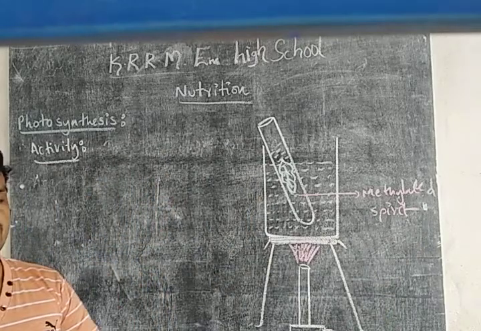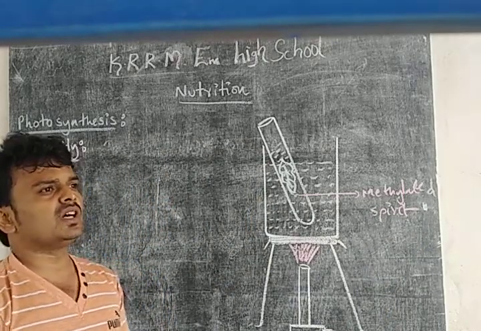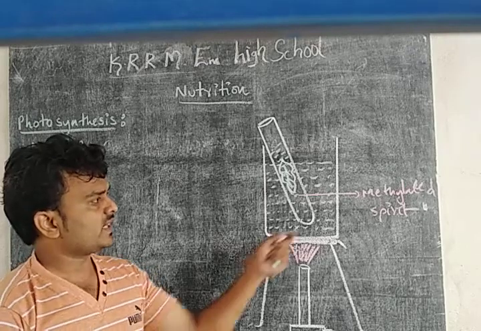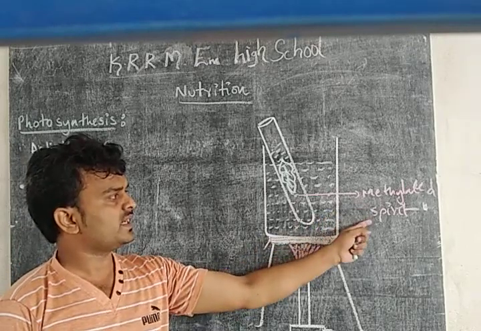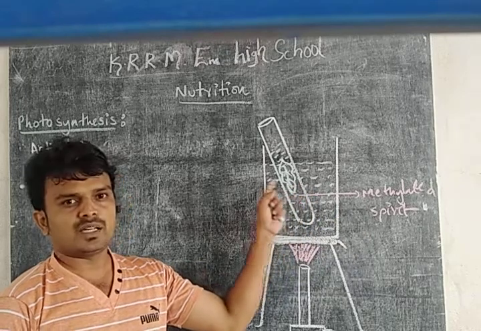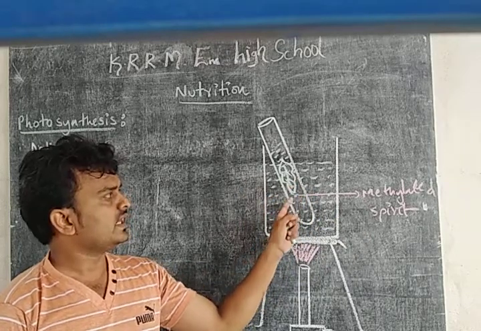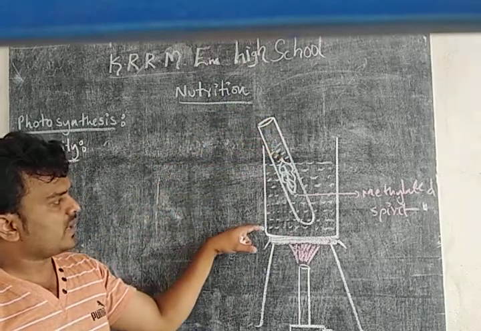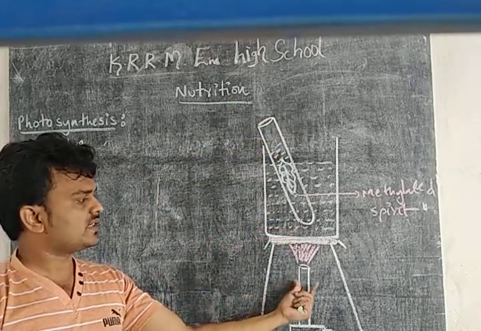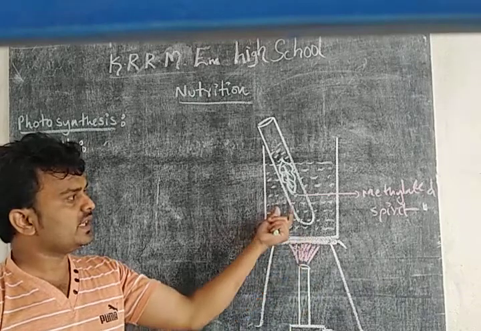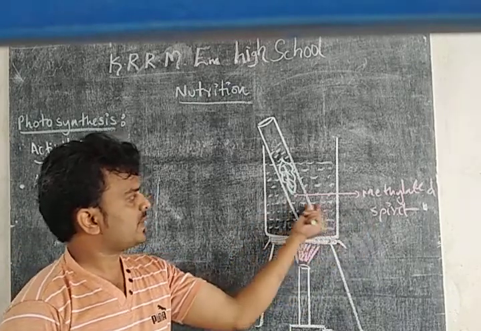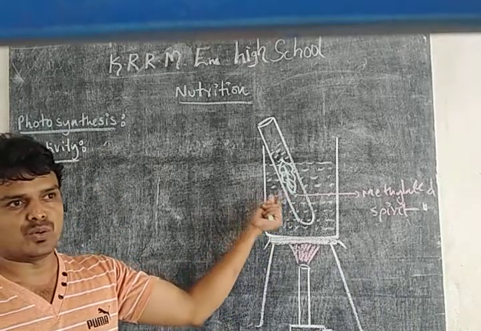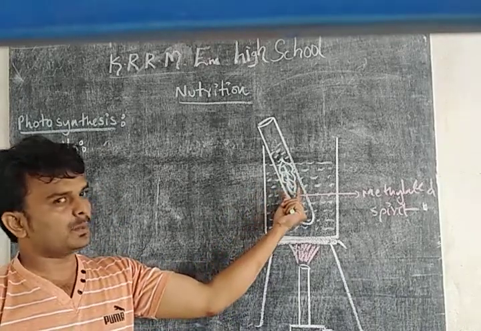What is the use of methylated spirit here? Methylated spirit is used to remove the chlorophyll present in the leaf. So note this point. In the boiling test tube, methylated spirit was taken; in the beaker, water. This was heated on the water bath. Due to heating and the presence of methylated spirit, the chlorophyll was removed, and the leaf becomes pale white.